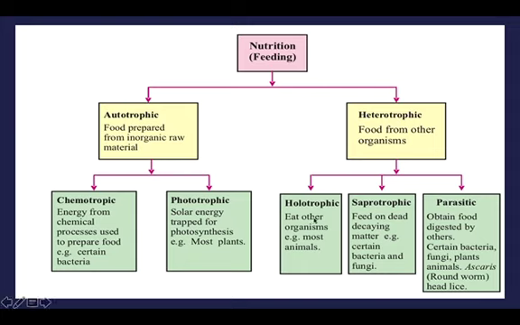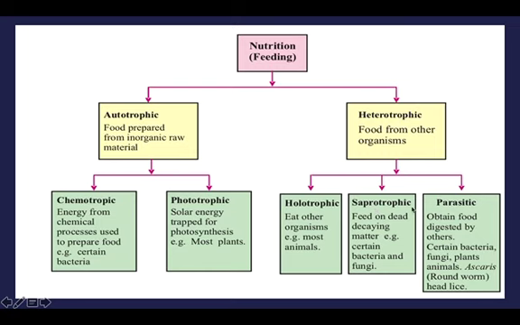And you have phototrophic, that is, like plants, they trap solar energy from sunlight and prepare their own food using a process called photosynthesis, which inshallah we will study in our upcoming lessons. And under heterotrophic you have holotrophic, that is, those that eat other organisms, like most animals, for example cheetah, lion, tiger. They eat other animals, so they are called holotrophic.